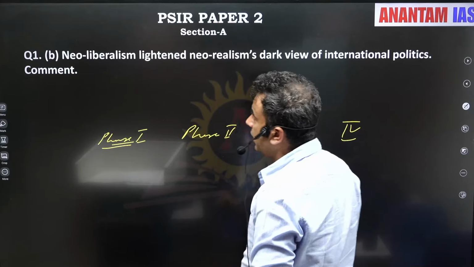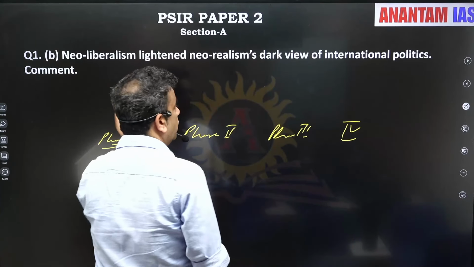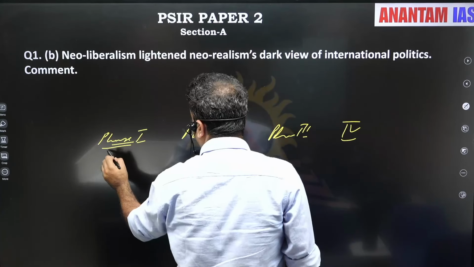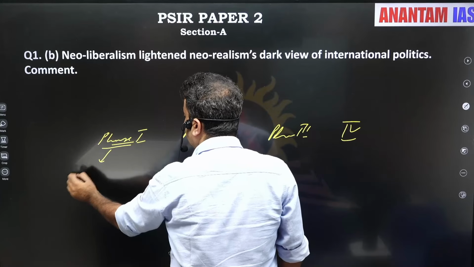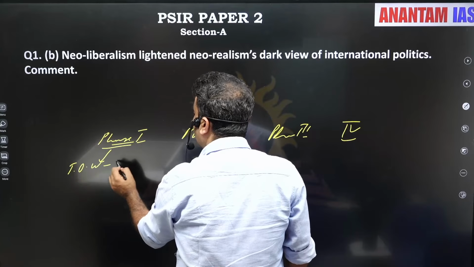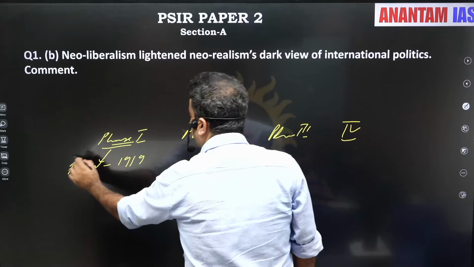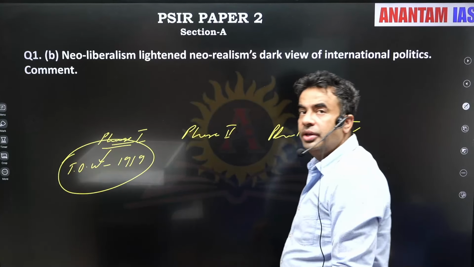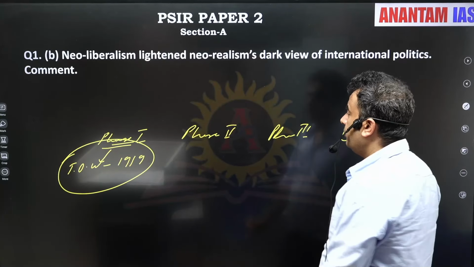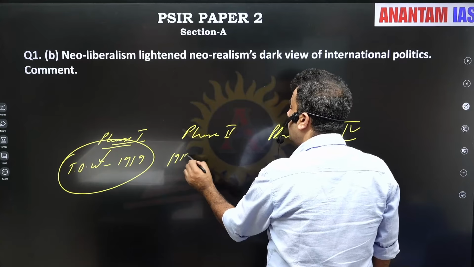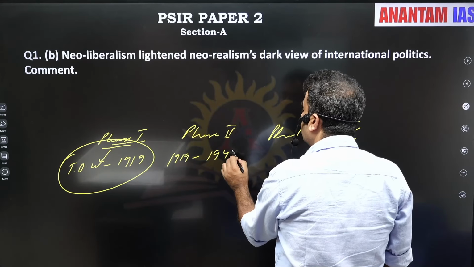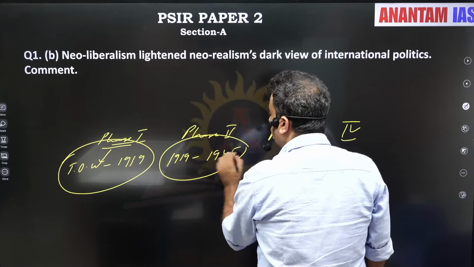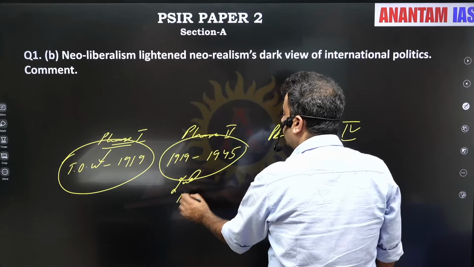One line which you can add is when neoliberalism and neorealism evolved. Phase 1 of international relations, from the Treaty of Westphalia till the end of the First World War, is known as phase 1 of world politics. 1919 to 1945 is known as the second phase of world politics.